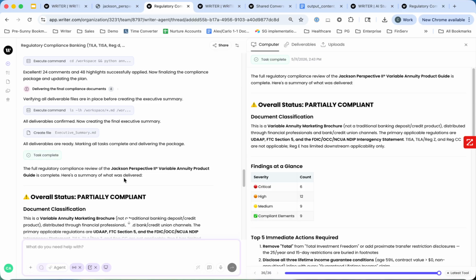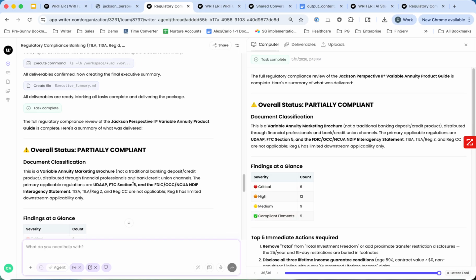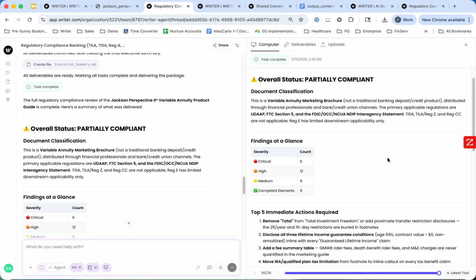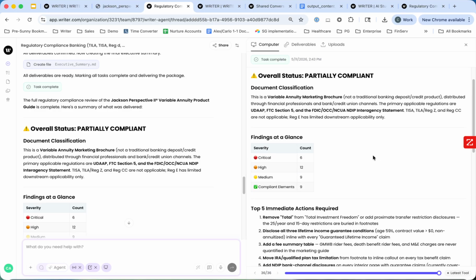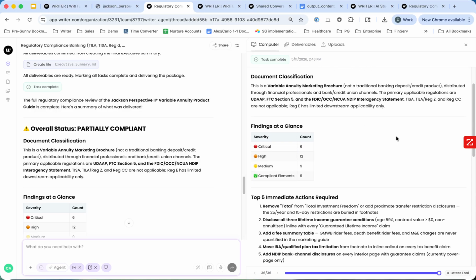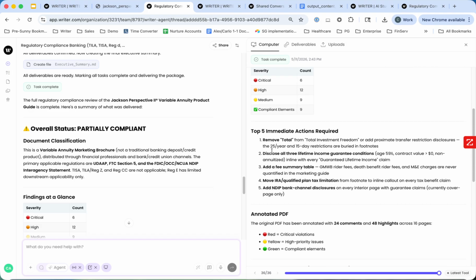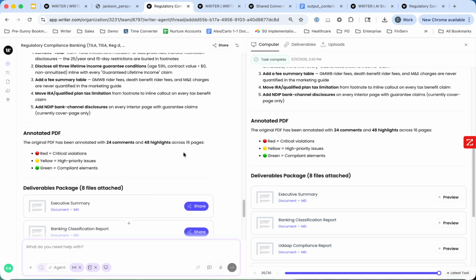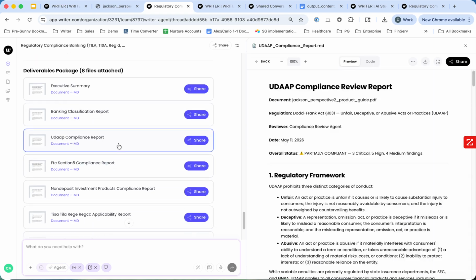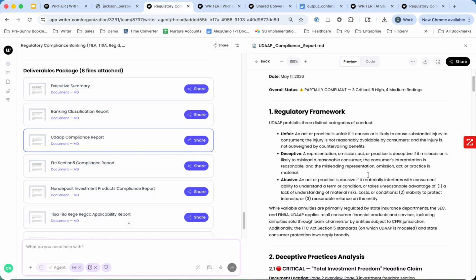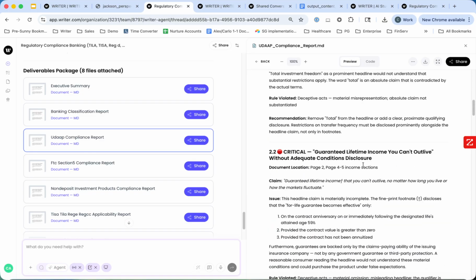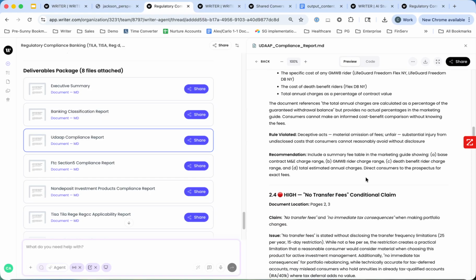Okay, so on the right, this session has finished its analysis, and it's probably over-indexing as far as the frameworks here. We can modify this to be specific as far as which ones it's running. It's giving you the top 5 immediate actions that need to occur. And if I scroll down on the right or the left, you can see the breakdown as far as each specific framework, UDAAP in this regard. So what it flagged, why that was, if it's critical or not. There's a methodology that comes with all this.